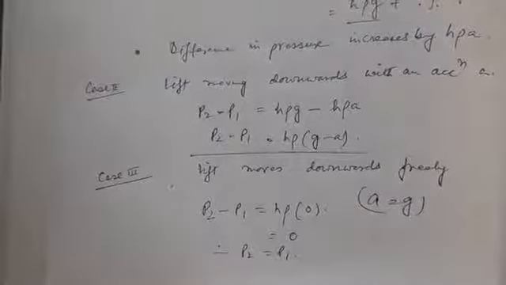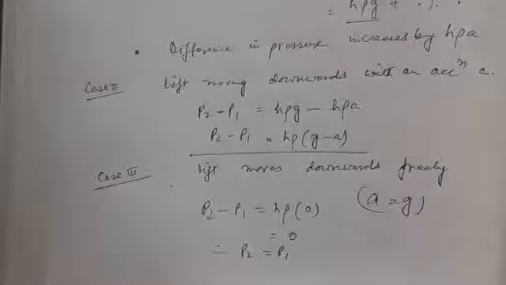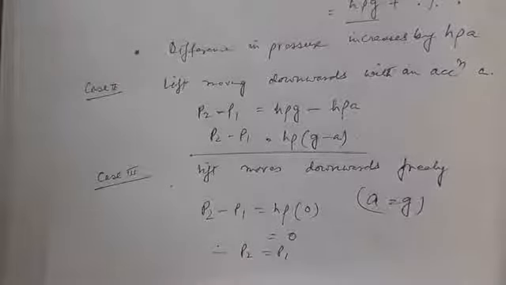Now case number 4, when the lift with the liquid container is at rest or moves up and down with uniform speed. Now what happens there? Case number 4 we can write very easily, because there is no acceleration, a is equal to 0, a uniform speed movement. So here P2 minus P1 is equal to H rho g. So the term H rho a is eliminated because a becomes equal to 0.